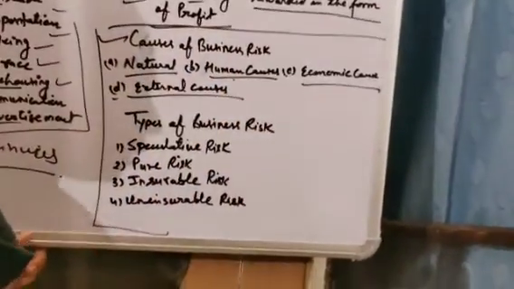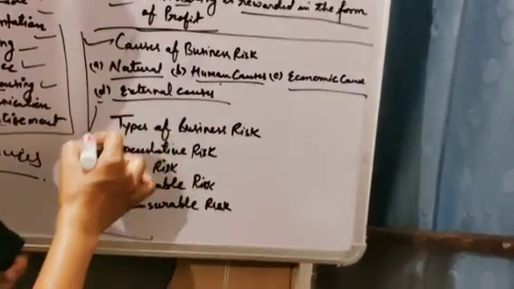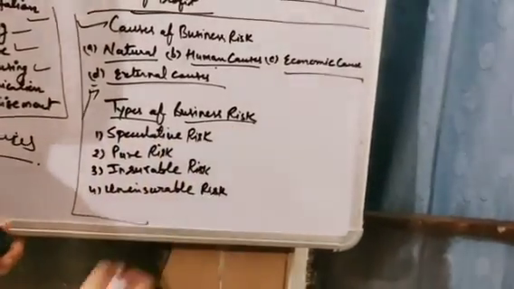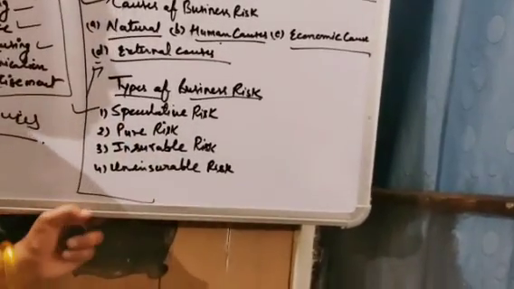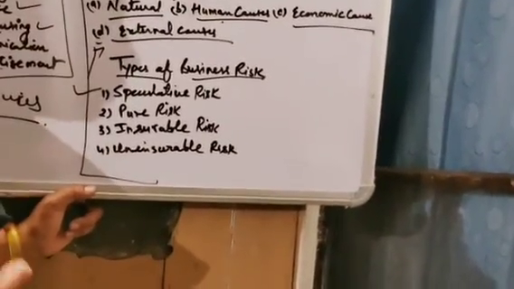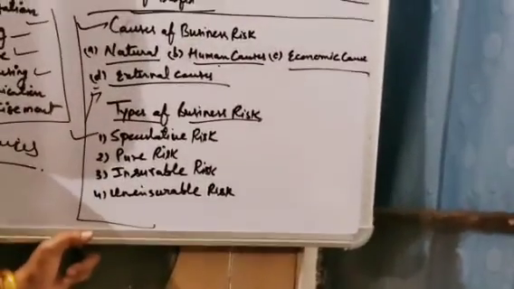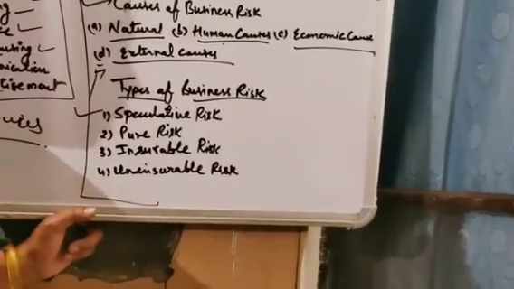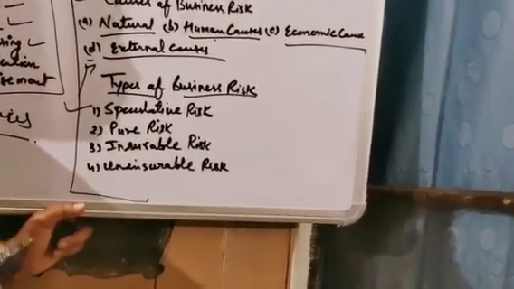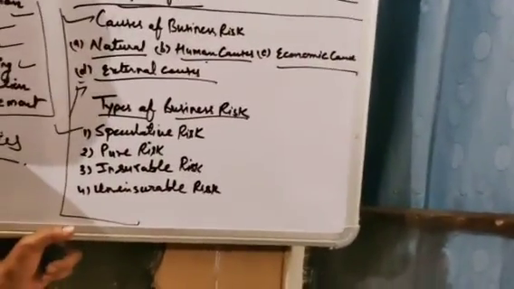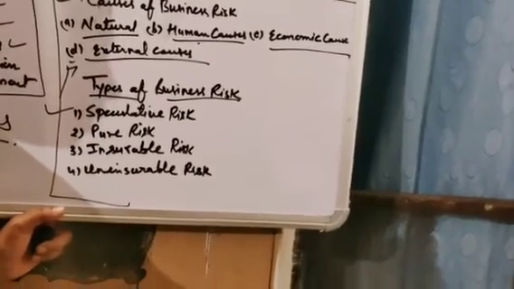In four categories we have divided. Now come to the last thing, that is types of business risk. In this category we have divided risk in four parts. Speculative risk means, for example, if there is a change in the fashion, and whatever product you are producing is very much demanded by the people, then that is a benefit for you, you are enjoying the profit.